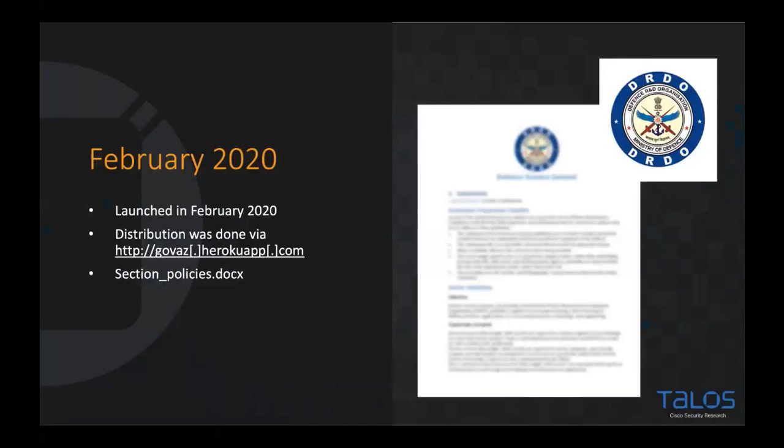So the first file that we started to see was around February 2020. It was a malicious doc that was called section_policies. This was a malicious document that was blurred out, as we see in a lot of attacks nowadays. What was a bit strange, though, is the coat of arms used is the DRDO, the Defence Research and Development Organisation of the Ministry of Defence of India.